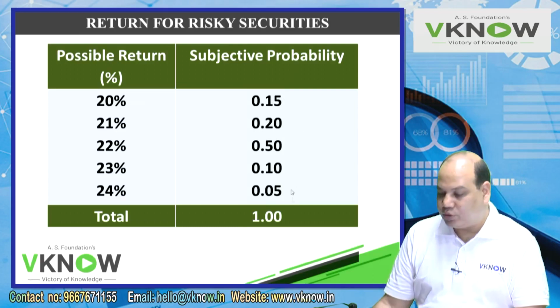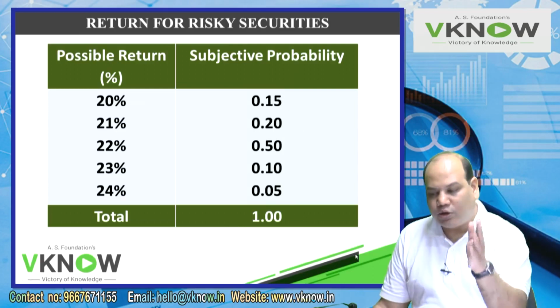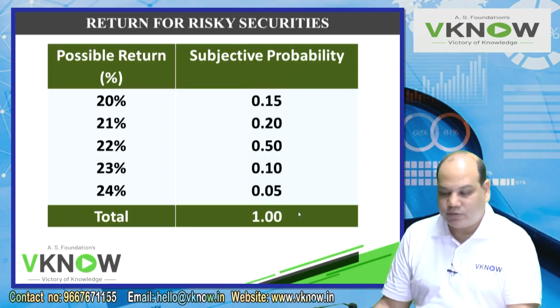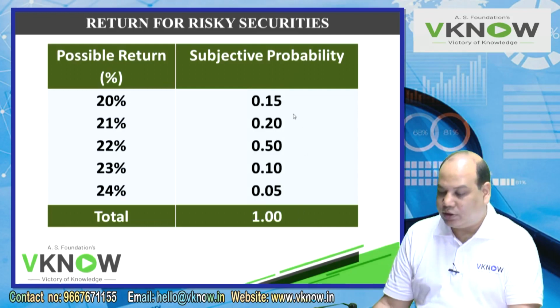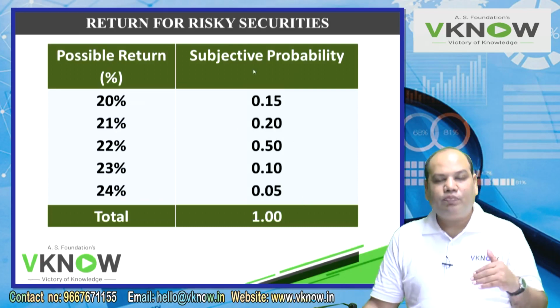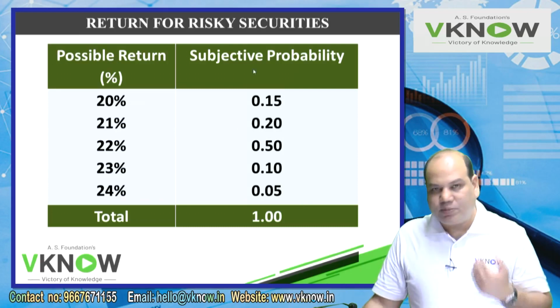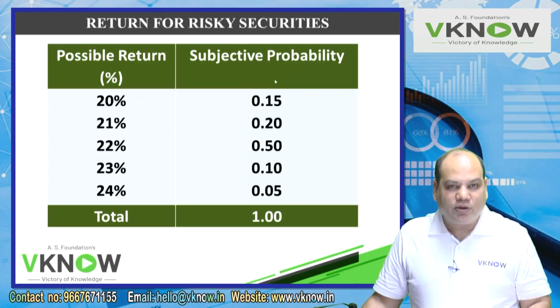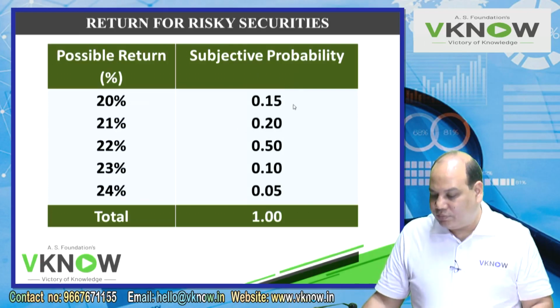They might have made observations in the past, and they may have found that in 15 out of 100 cases the return is 20%, 20 out of 100 cases the return is 21%, and this way they have assigned the probabilities. Or it can be subjective probabilities based on your judgment, your expectation.